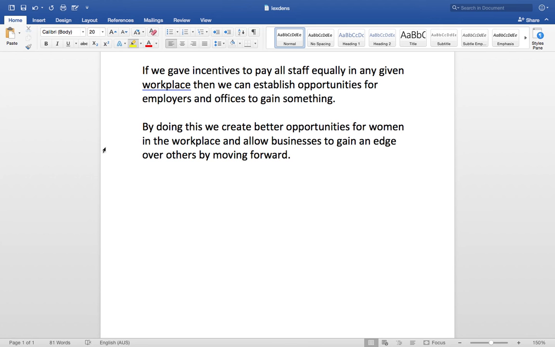So here we have a couple of sentences from Mark's text. Let's read through them. If we gave incentives to pay all staff equally in any given workplace, then we can establish opportunities for employers and offices to gain something. By doing this, we create better opportunities for women in the workplace and allow businesses to gain an edge over others by moving forward.